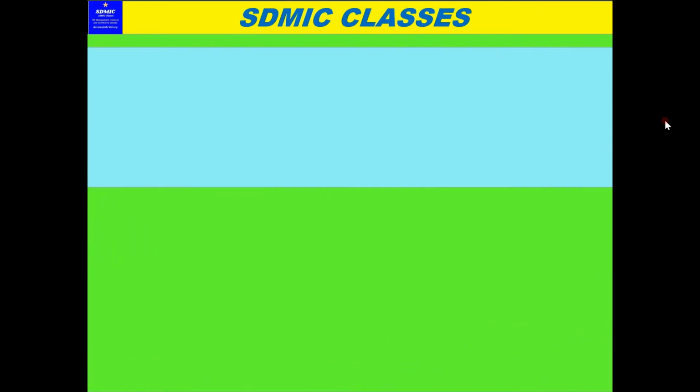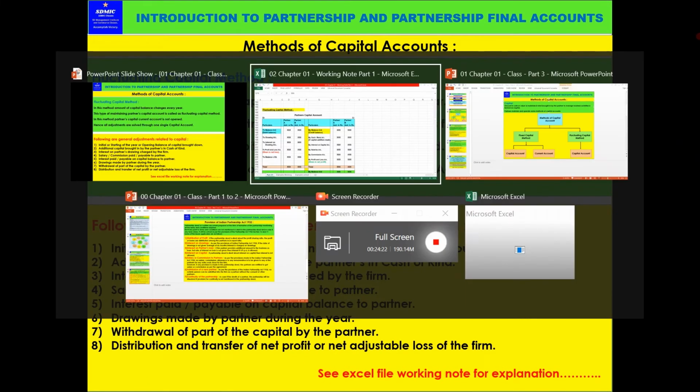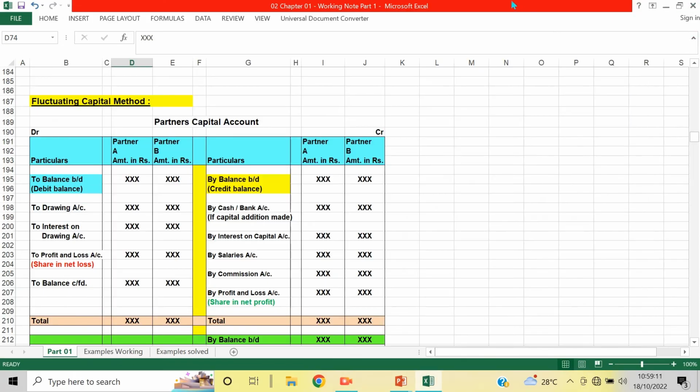Now let us move to the other part. I will just show you the example of the fluctuating capital method, partners' capital account. In the fluctuating capital method, if it is starting, then cash or bank. If it is a previous year balance, that balance will be brought down here. If it is a debit balance, it should be brought down on the debit side. If it is a credit balance, it will be brought down to the credit side.